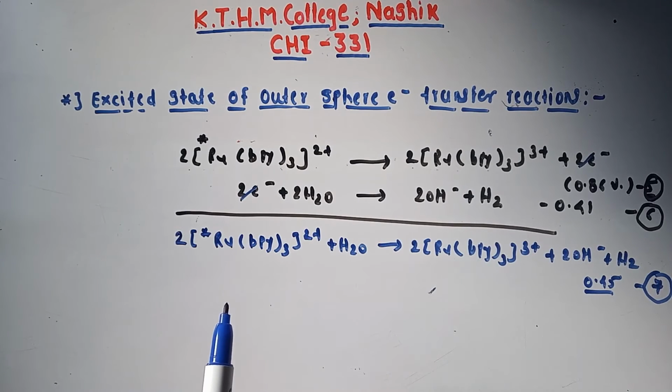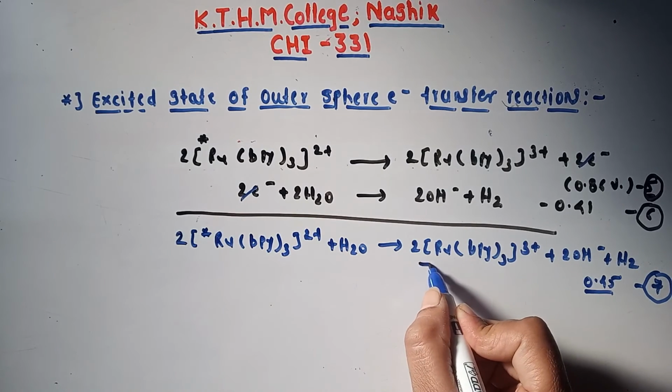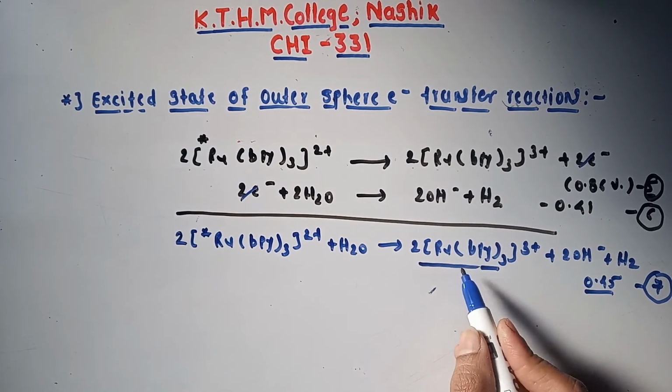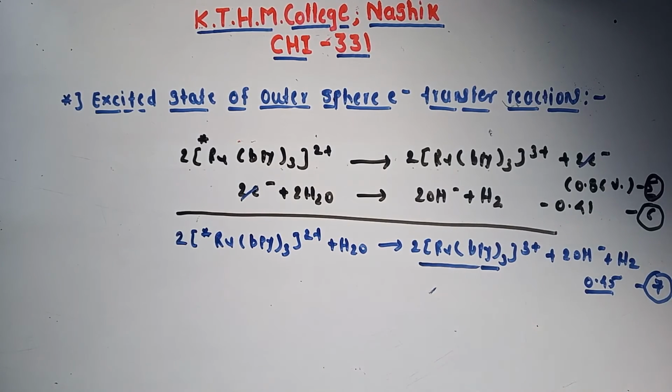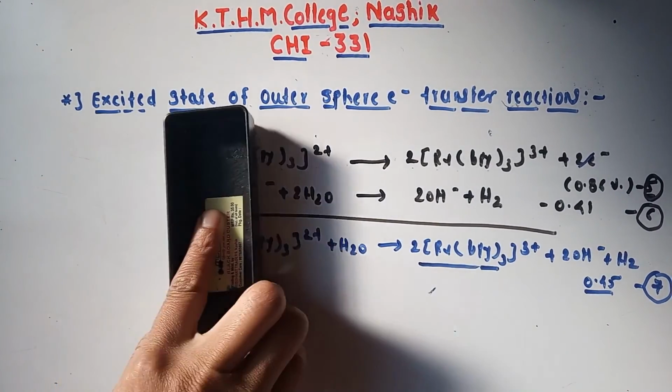The ruthenium bipyridine 3 3 plus generated in this reaction could then oxidize water. Now this complex is able to oxidize water.